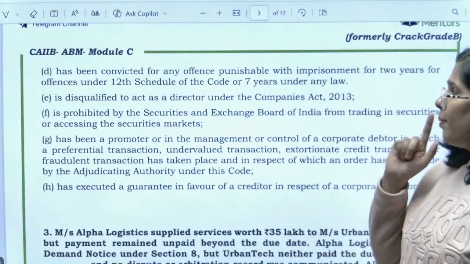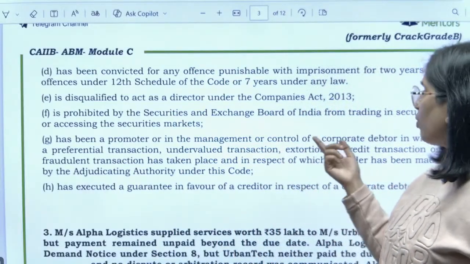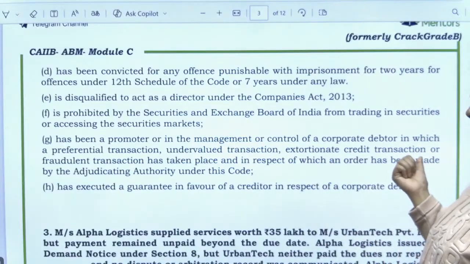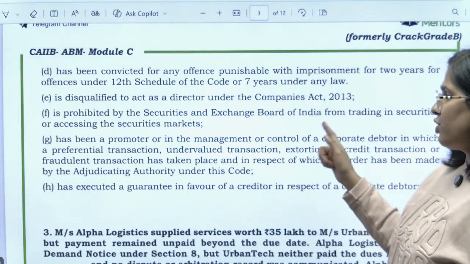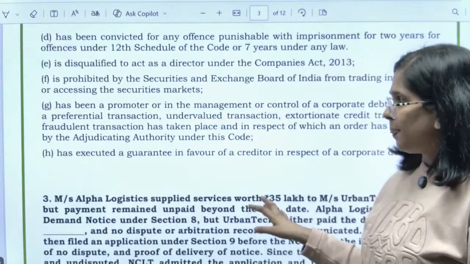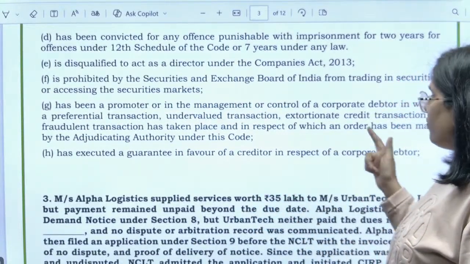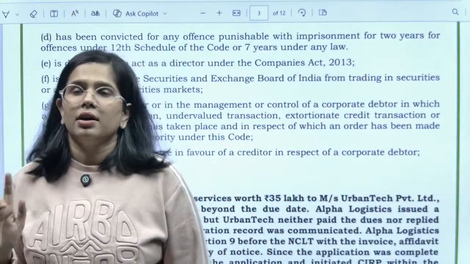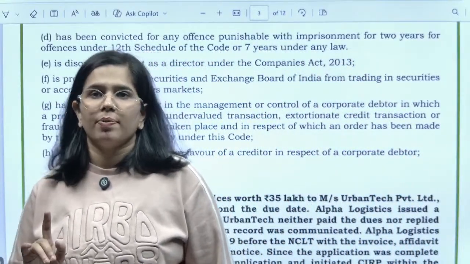Also prohibited by the SEBI, has been a promoter in which a preferential transaction or undervalue transaction has taken place and an order has been made by the adjudicating authority, or has executed a guarantee in favor of a creditor, okay, but in this particular aspect the guarantee has not been invoked.